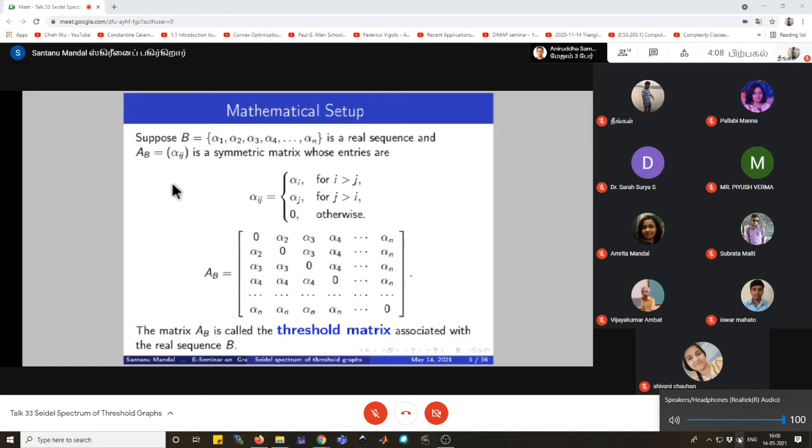Suppose we consider a real sequence B with elements alpha 1, alpha 2 up to alpha n.